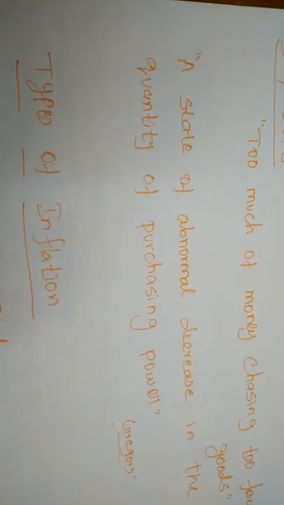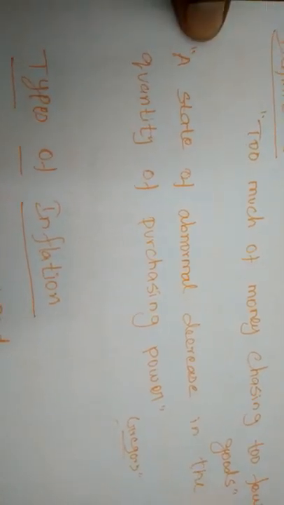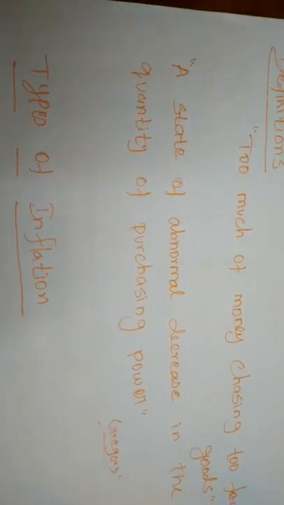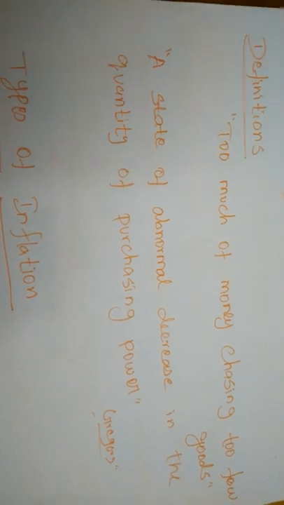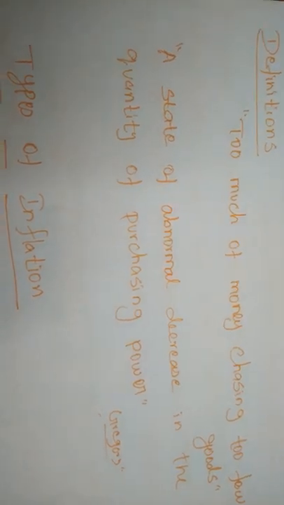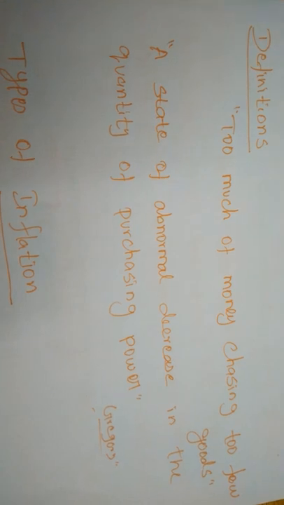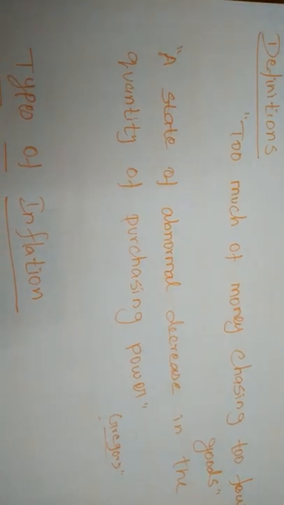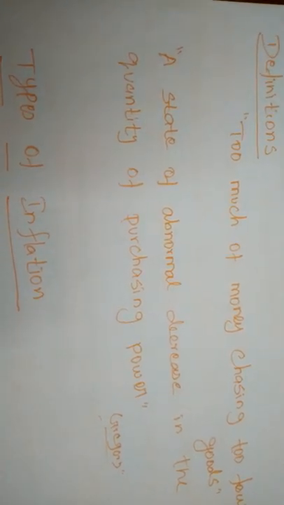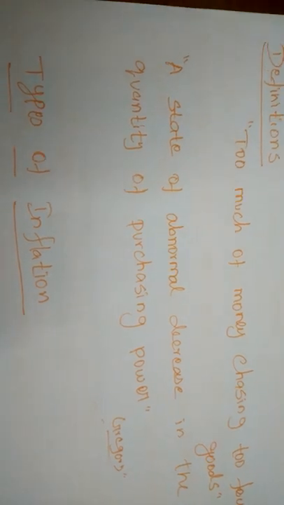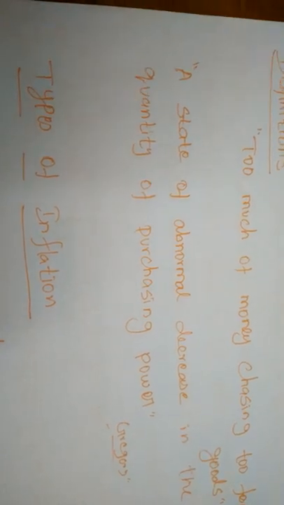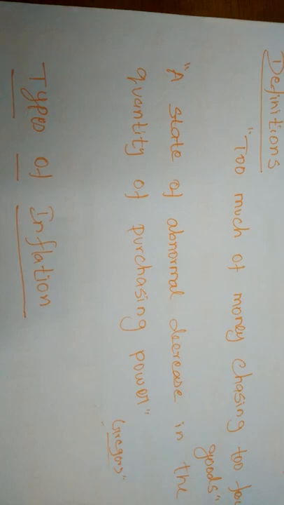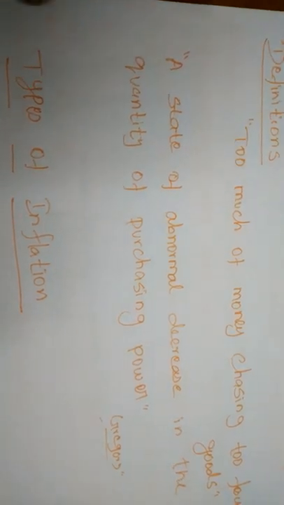If your monthly income is just 10,000 and there is no change in your monthly income, but every month the price of a commodity is increased, what will happen? You cannot purchase more commodities, right? Every month the price of grocery items increases, so what can you purchase?